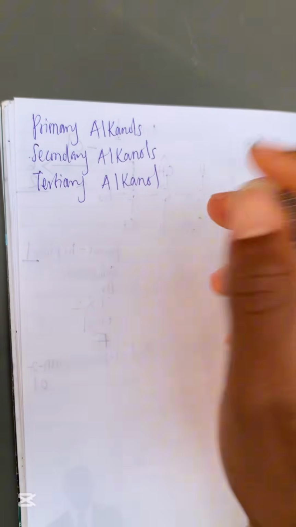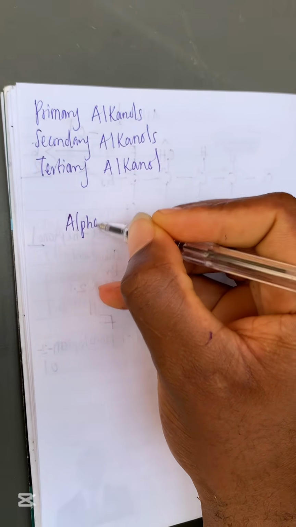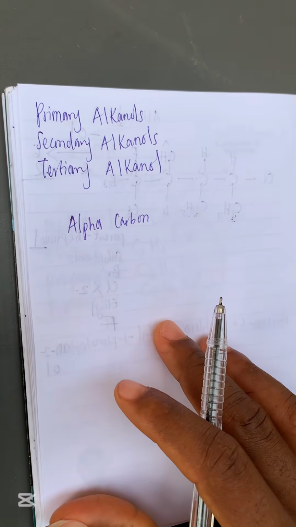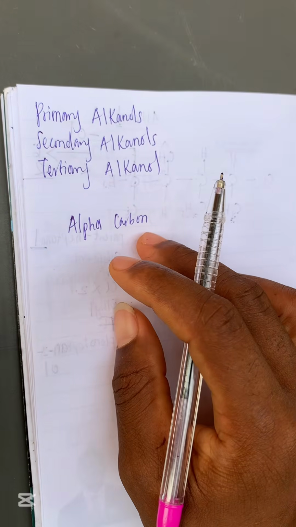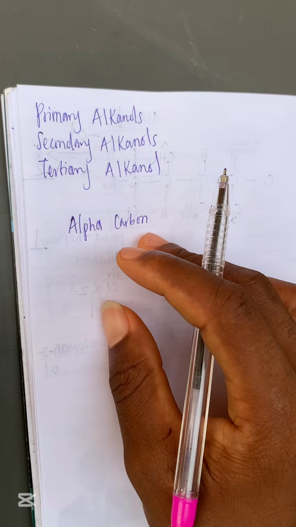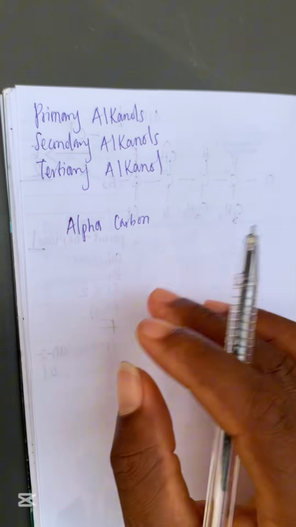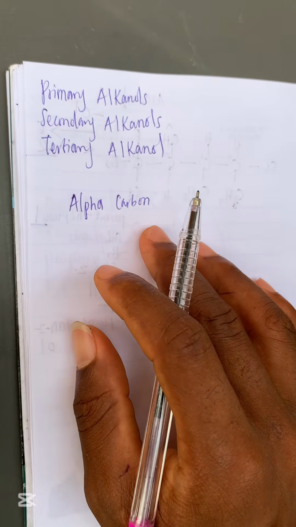Now, before I explain this thing, let me explain something. There is something we call the alpha carbon. Now, what is the alpha carbon? Let me explain. The alpha carbon is the carbon that is bearing the functional group. That's what we call the alpha carbon. You understand? Most times we define the alpha carbon in different ways, as a carbon that is attached to different types of atoms. But in this place, we can call our alpha carbon the carbon that is bearing the functional group.